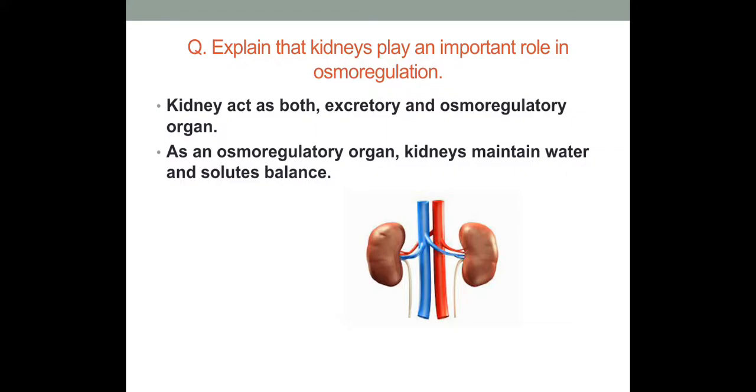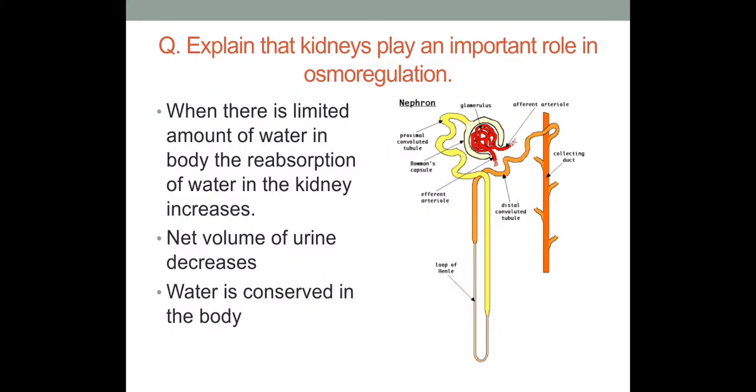Along with excretion, kidney also play an important role in osmoregulation, and we can say that kidneys are osmoregulatory organ of our body. Osmoregulation is the type of homeostasis in which the water and solute level is maintained inside the body. So as an osmoregulatory organ, kidneys maintain the water and solute balance inside the body. When there is limited amount of water in the body, the reabsorption of water in the kidney increases. As a result, the net volume of the urine decreases and water is conserved in the body.